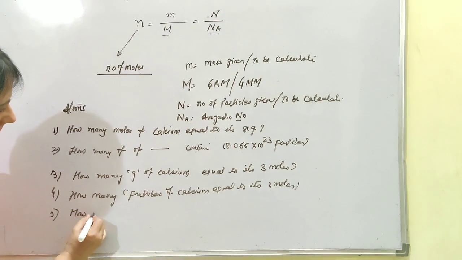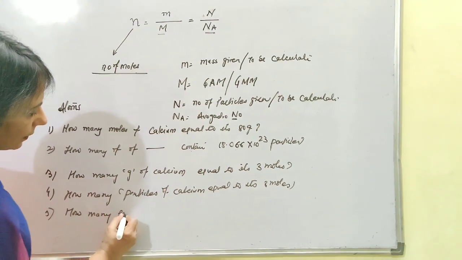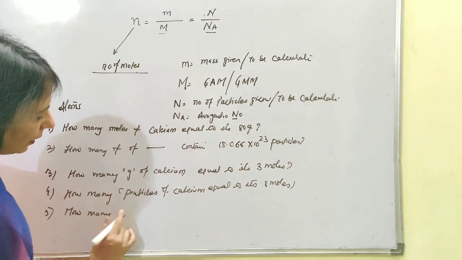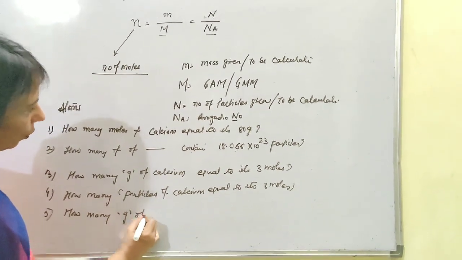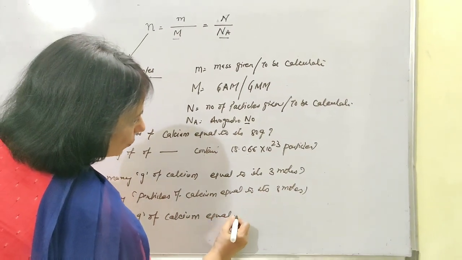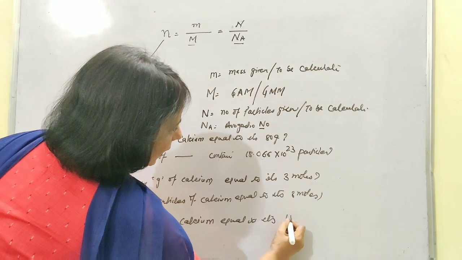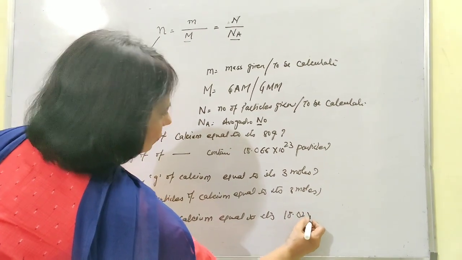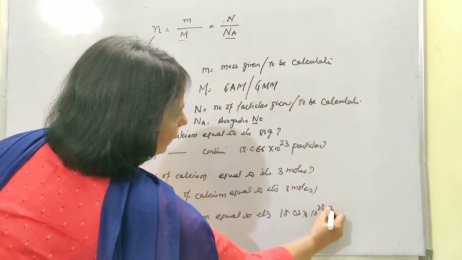And how many grams of calcium are equal to 18.022 into 10 raised to power 23 particles?